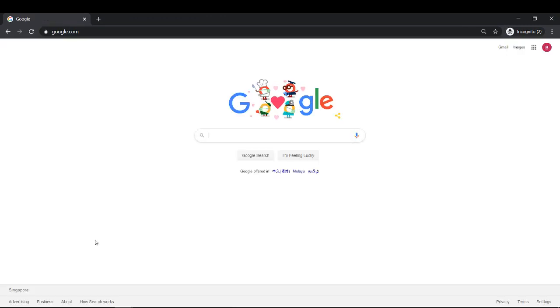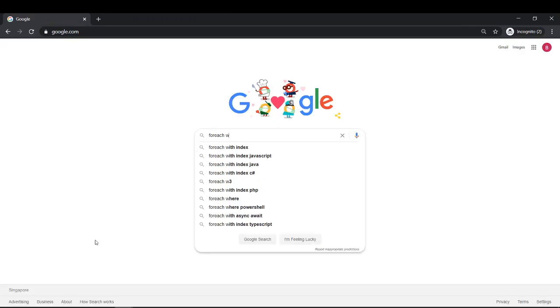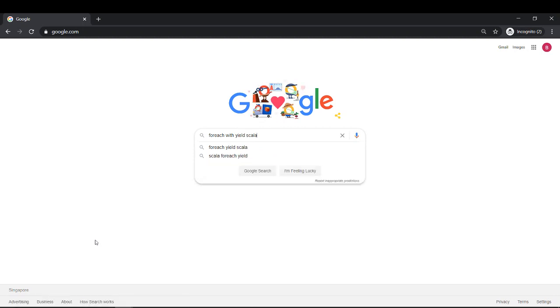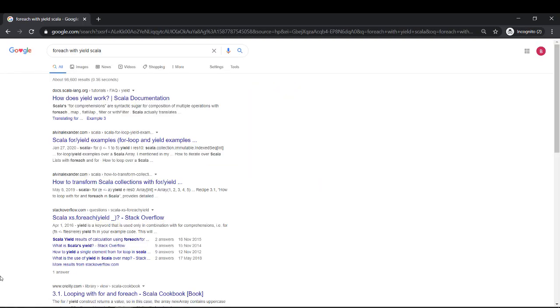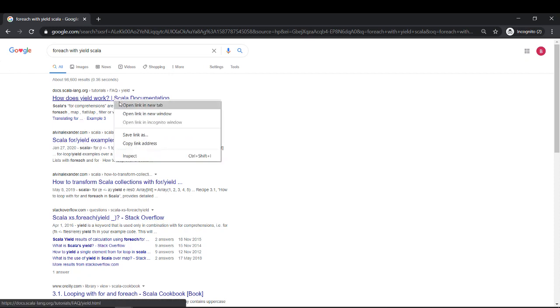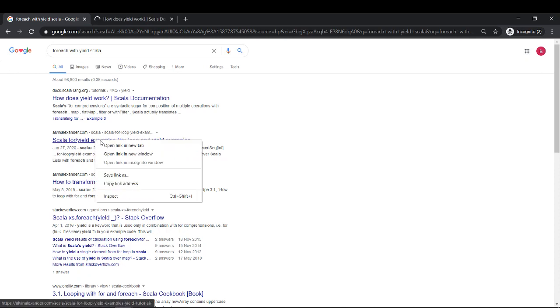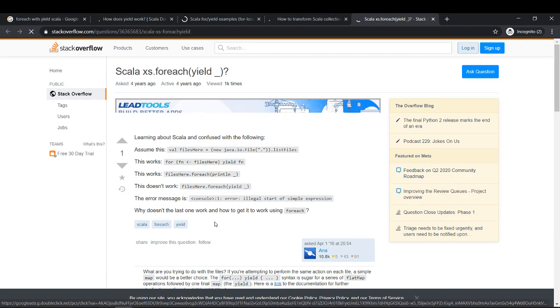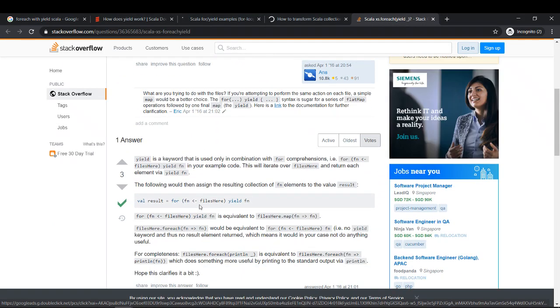Google knows everything. For each with yield in Scala, right? I hope we can find it. Oh, this one is good. This one, Stack Overflow, is always useful. So always read lot and lot of Stack Overflow, right?